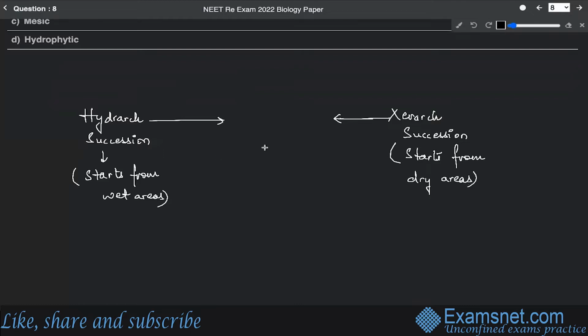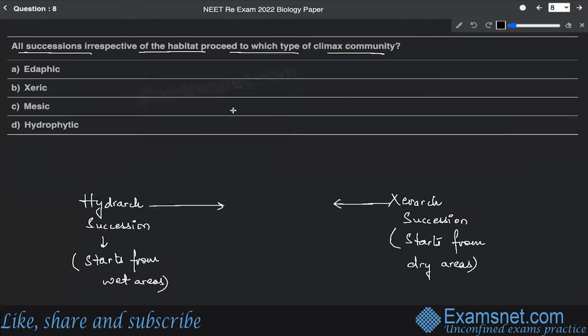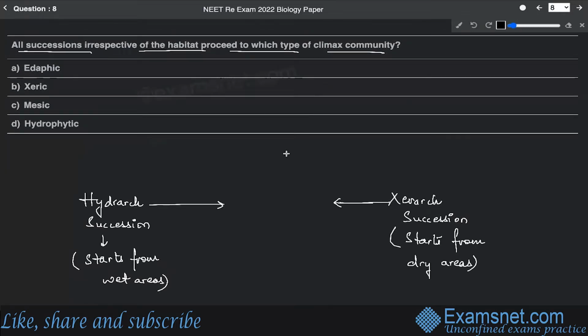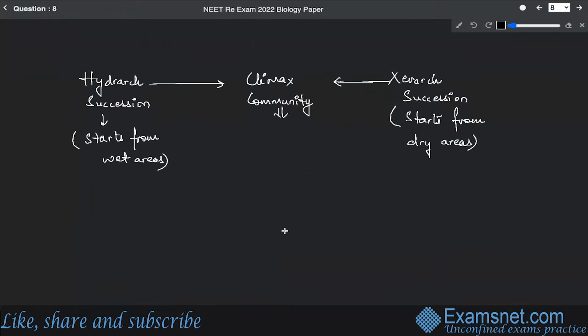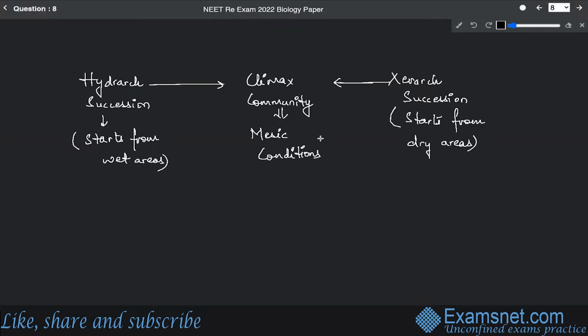So any kind of succession will lead to a climax community, and that climax community usually has a mesic kind of condition. So this leads to a climax community, which is in an equilibrium condition, and this climax community has mesic condition. Mesic condition means medium water condition.